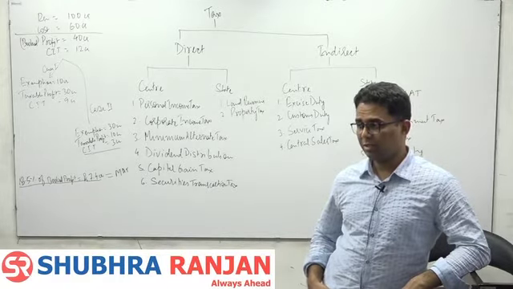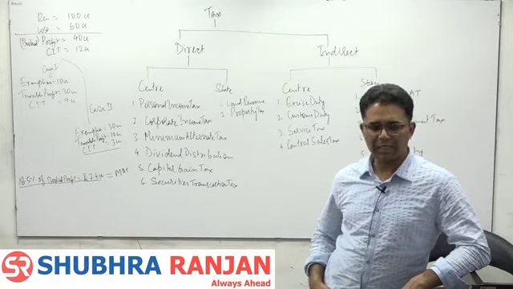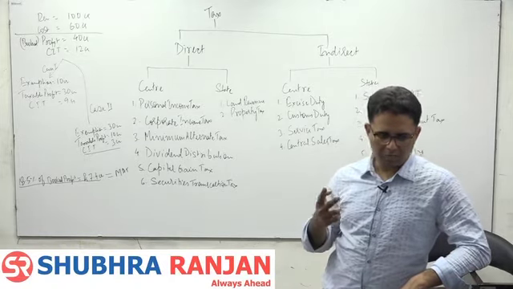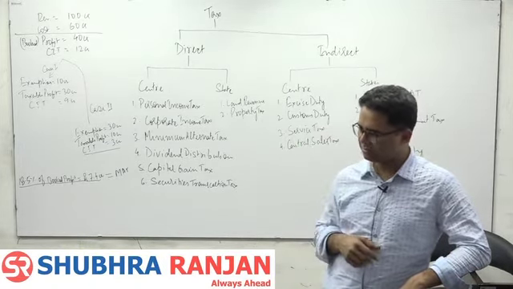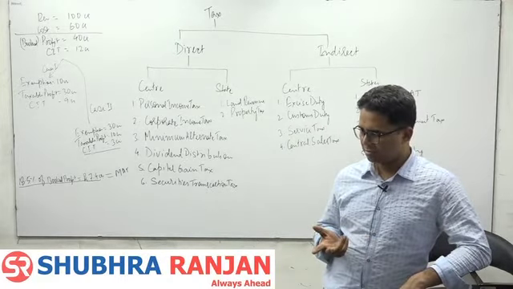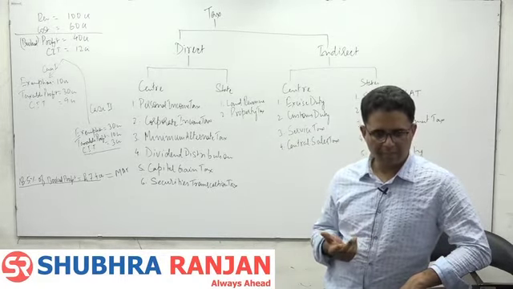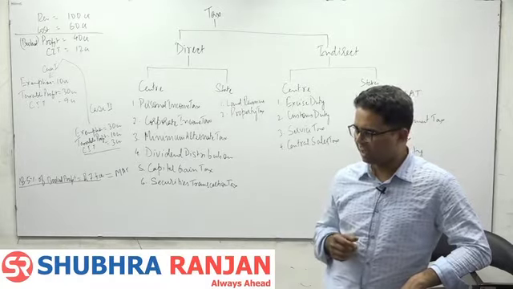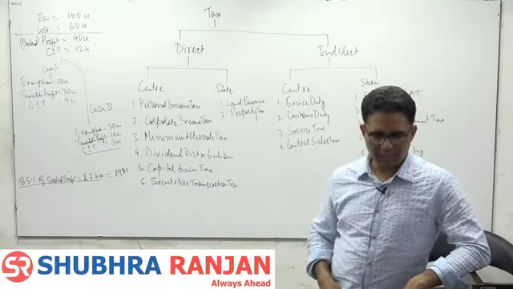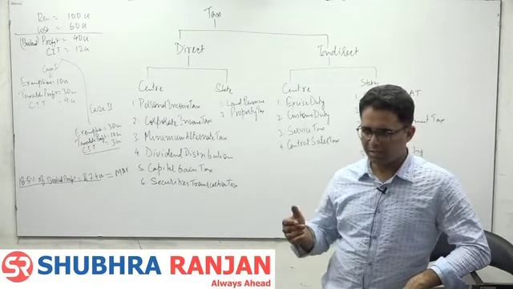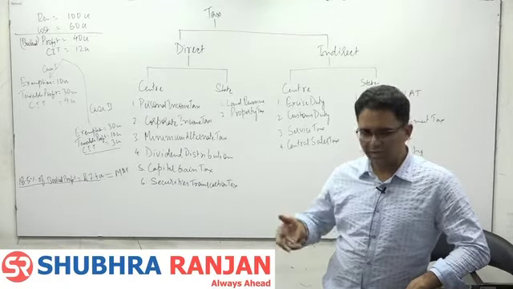It's beneficial. Then companies started exploiting the loopholes. Now the government had two options: either it would remove all the exemptions, which the government didn't want to do, so the government put a cap. Even if a lot of exemptions exist, the cap ensures that you can't reduce your tax liability beyond a certain level.